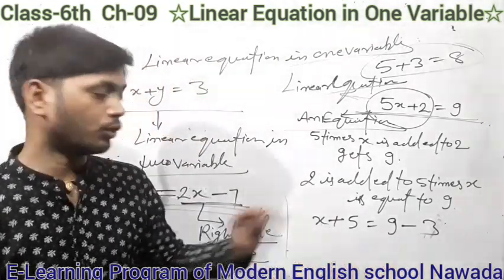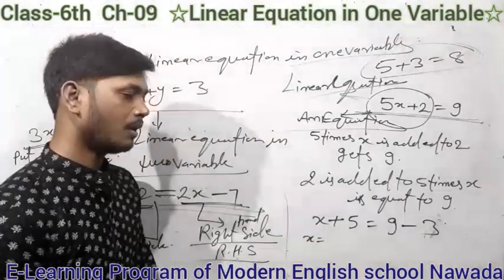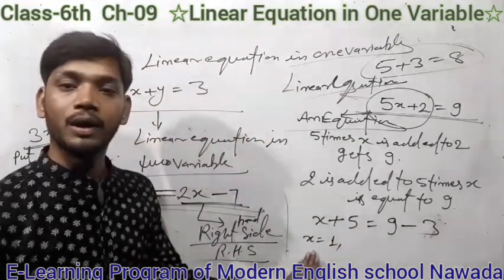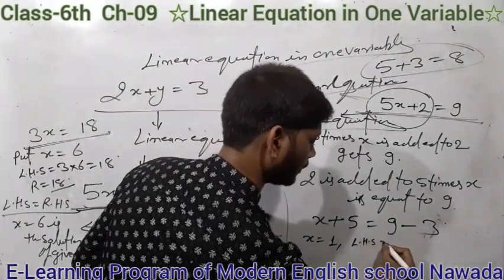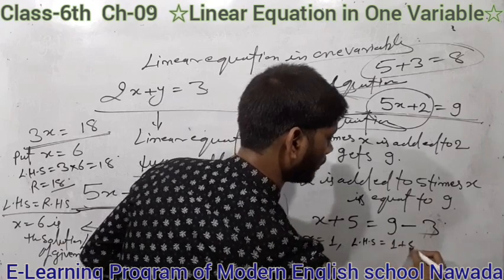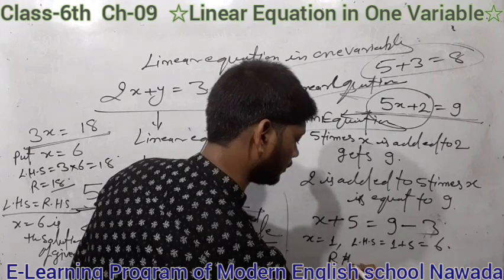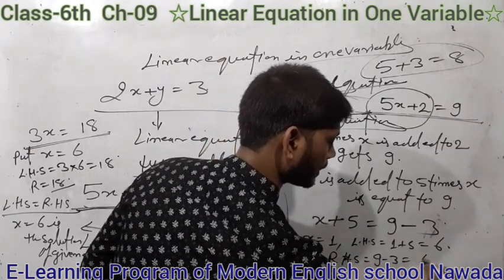When you put x equal to 1, then LHS equals 1 plus 5, that means 6, and RHS equals 9 minus 3 equals 6.